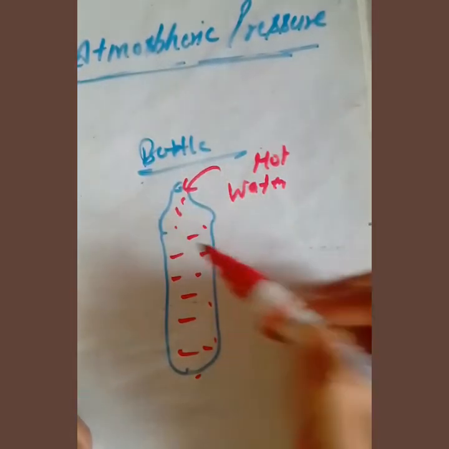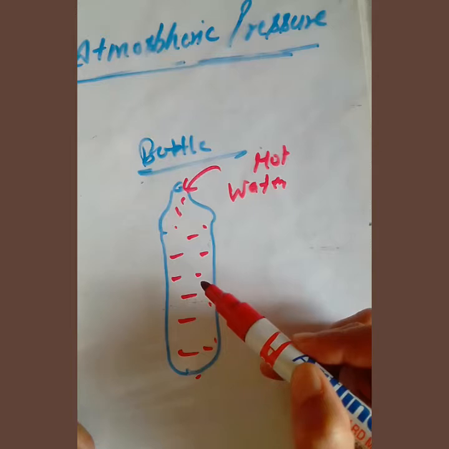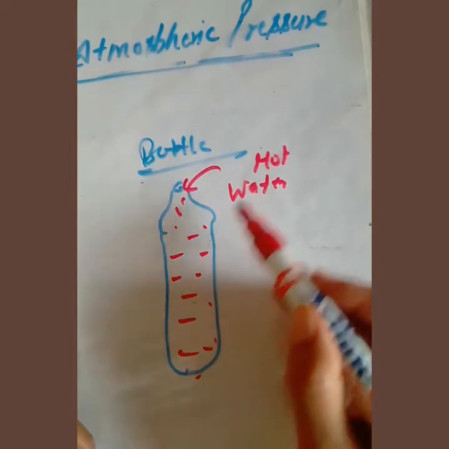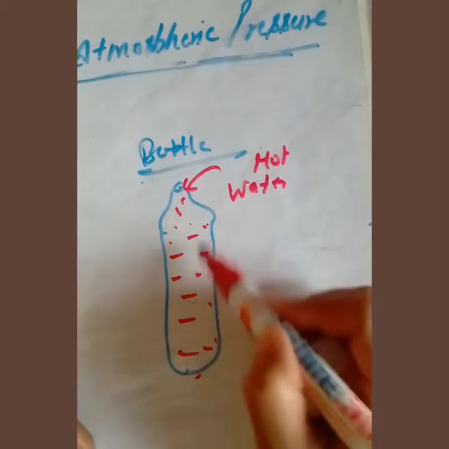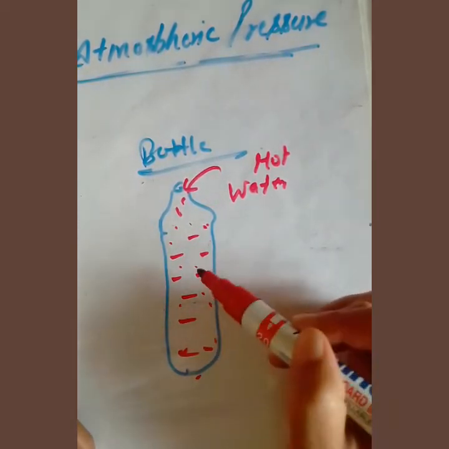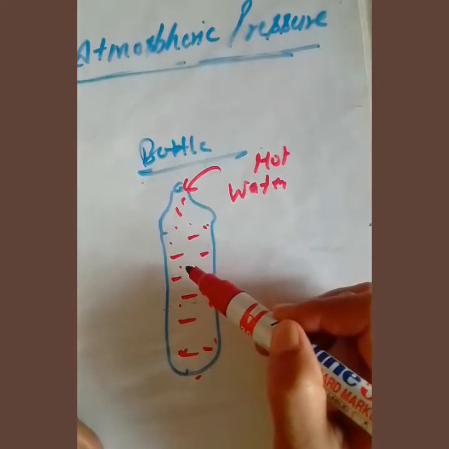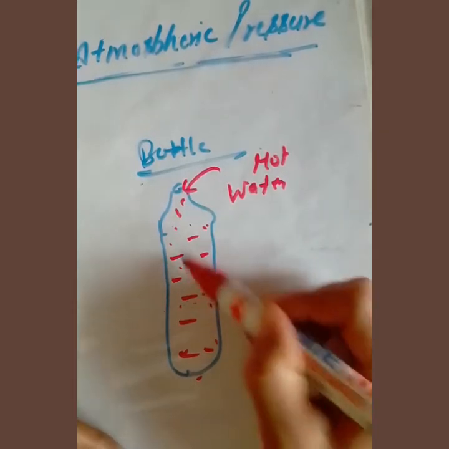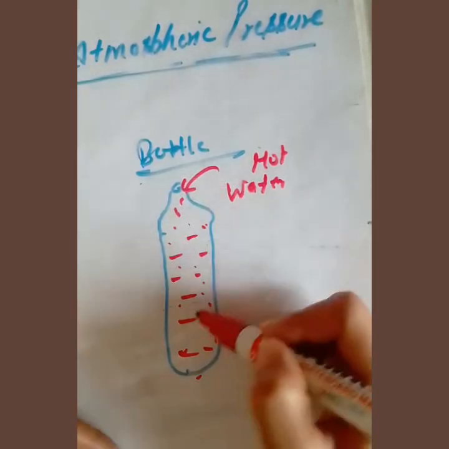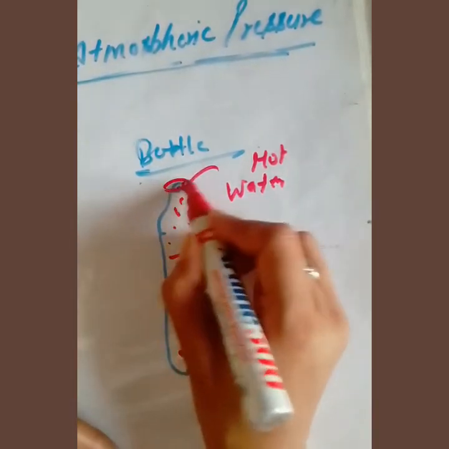While you are pouring hot water inside the bottle, this hot water will heat the air inside the bottle also. After heating, the air will expand and it will come out. After adding the water, you cover it with the lid.